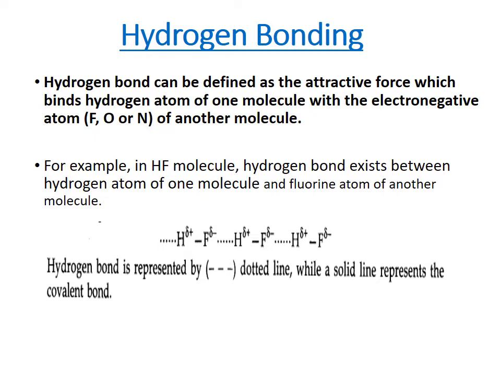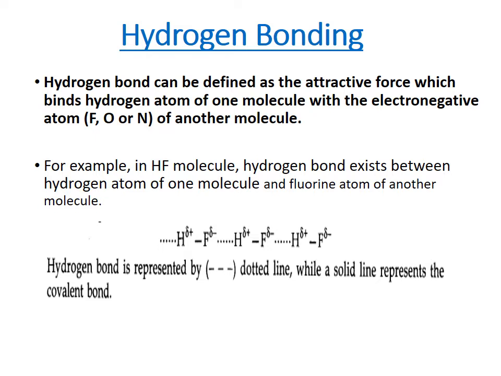of another molecule. We know in hydrogen fluoride, fluorine is highly electronegative, so it attracts the shared pair of electrons towards itself. Due to this attraction, fluorine acquires a partial negative charge and hydrogen acquires a partial positive charge.